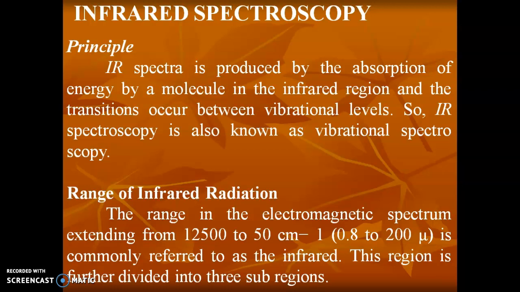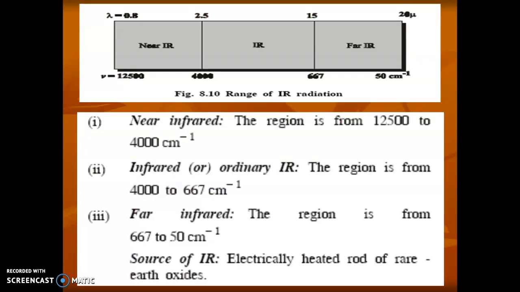Ranges of infrared spectroscopy. The range in the electromagnetic spectrum extending from 12,500 to 50 centimeter inverse is commonly referred to as infrared. It is further divided into three categories: near infrared, ordinary infrared, and far infrared. The near infrared starts from 12,500 and ends at 4,000 centimeter inverse. In the ordinary IR, the region is from 4,000 to 667 centimeter inverse. The far IR is from 667 to 50 centimeter inverse.